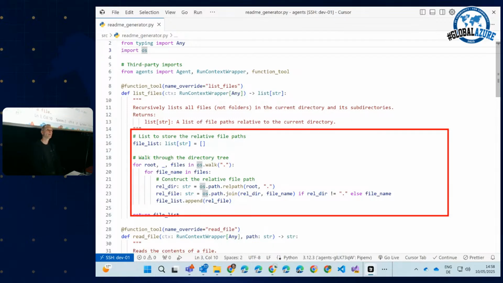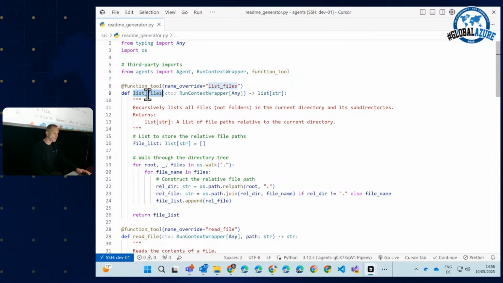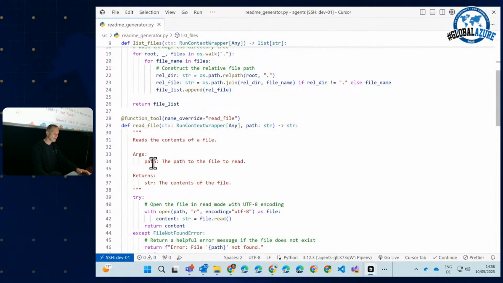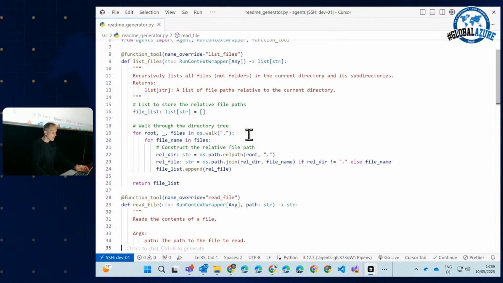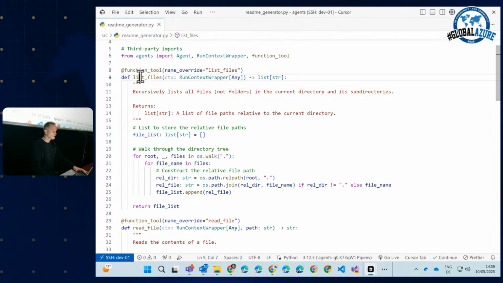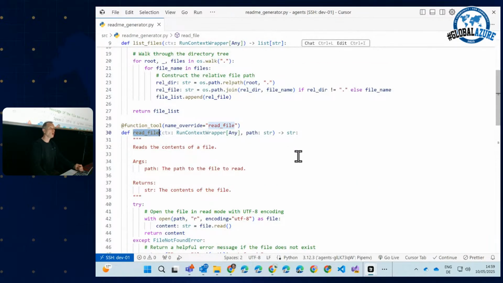Yeah, Benjamin, you have a question. The agent knows what the function name is. It takes a look at the Python function name, and it really parses the documentation string here. So if you take a look at the second function tool here, you have this args thingy here. So it really uses another Python package to parse the documentation, and from that it extracts the information about the input parameters, function names, the descriptions, and so on. So yes, it knows about the function name. And you see, in this case, I added 2 functions. The first one is called list files, and the second one is called read file.